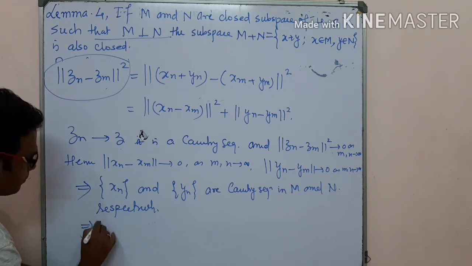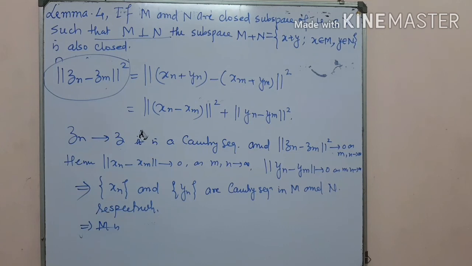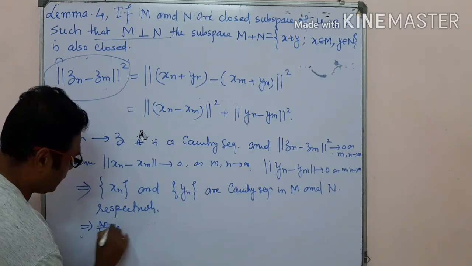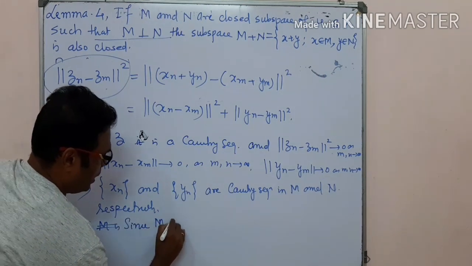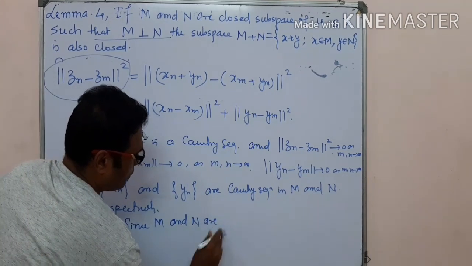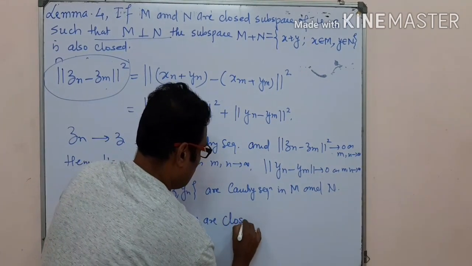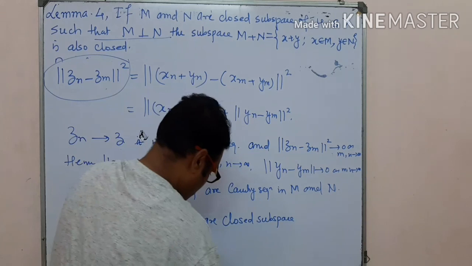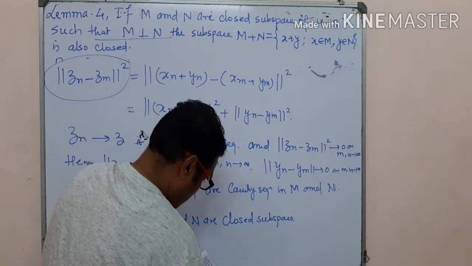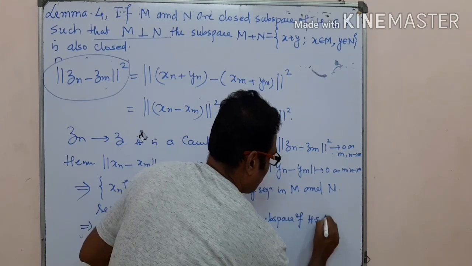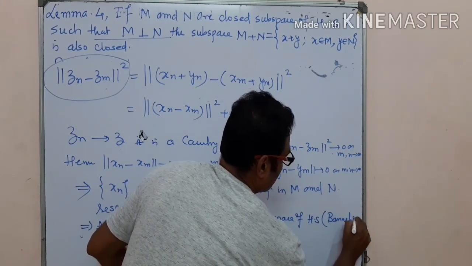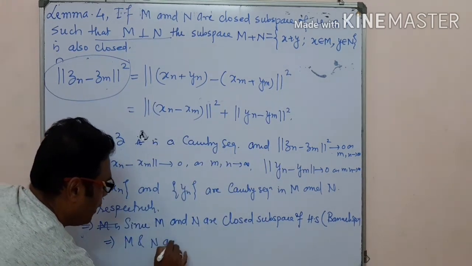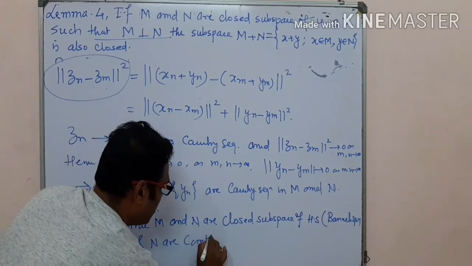See, M and N are closed subspaces. Since M and N are closed subspaces of a Hilbert space or Banach space, it implies that M and N are complete.